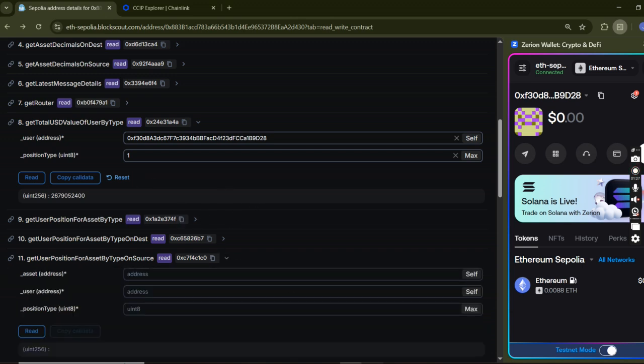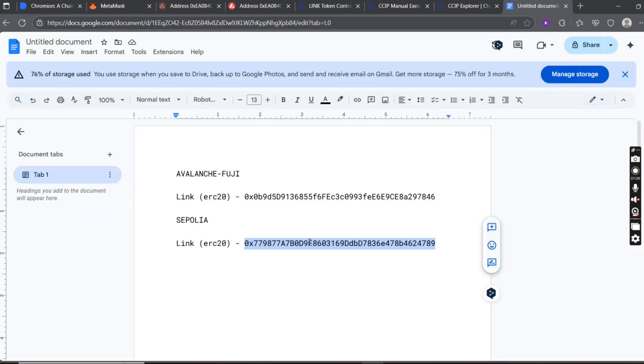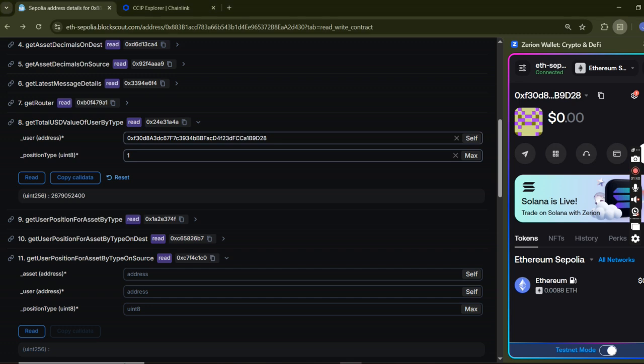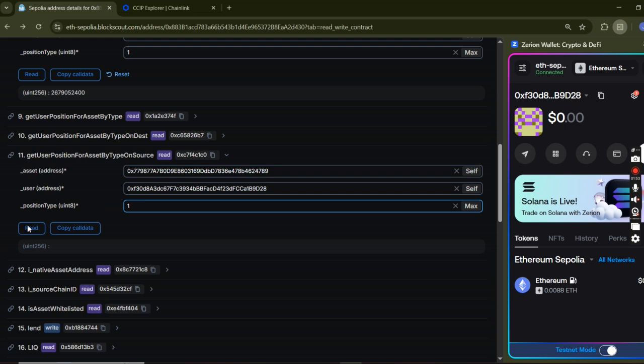I could verify that by getting the asset address. Currently, we support just link tokens on both networks due to the hackathon time frame, and the fact that we could not get access to other test tokens on the networks. So that's the asset address, and I'm going to copy my address here, and then I'm also going to put the type on. So this type 1 is for tokens lent.